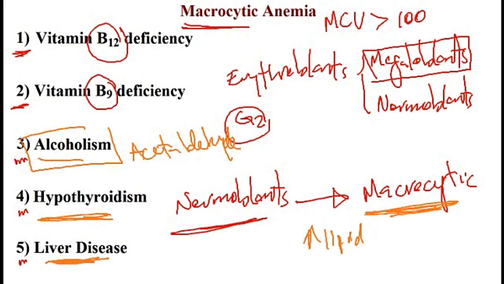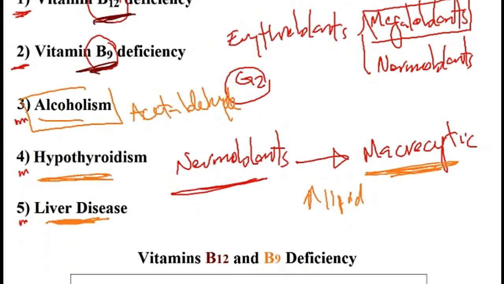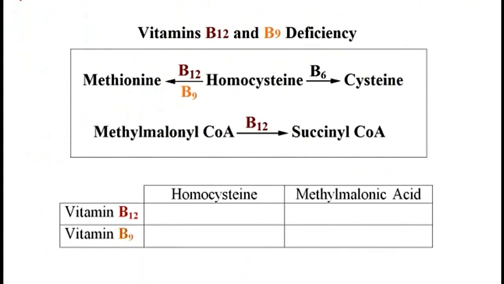Now next, I would like to explain vitamin B12 and vitamin B9 in more detail. So vitamin B12 is required for two important reactions, and these include the conversion of homocysteine into methionine, and it's also required for the conversion of methylmalonyl coenzyme A into succinyl coenzyme A. So if there is deficiency of vitamin B12, homocysteine and methylmalonyl coenzyme A will increase in these patients, and that is one diagnostic tool to detect vitamin B12 deficiency.